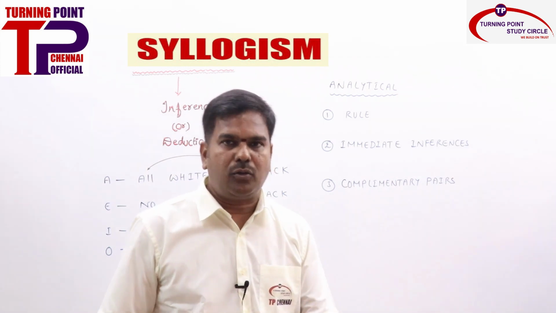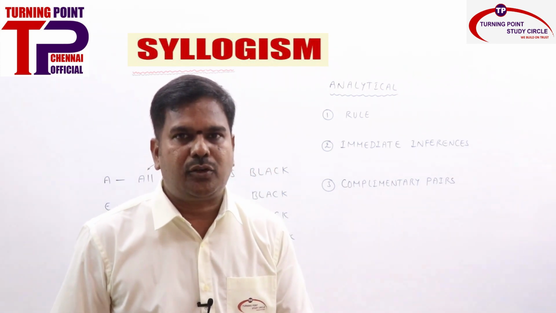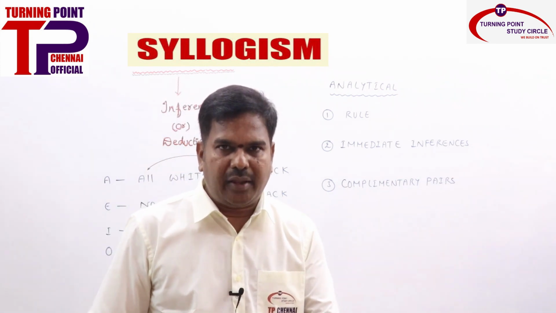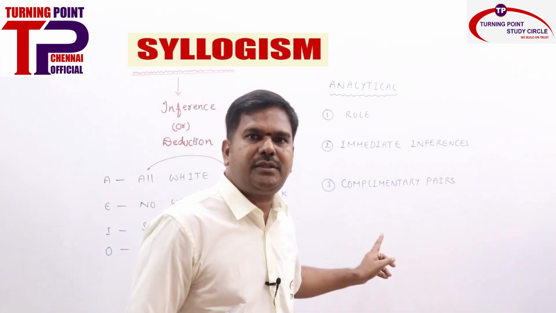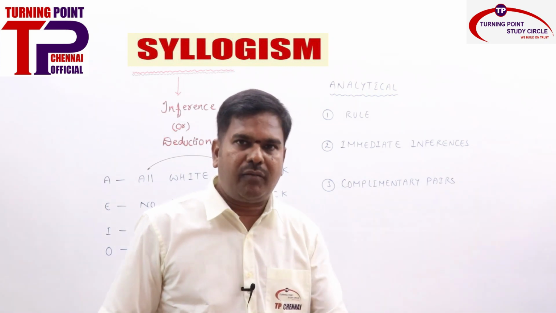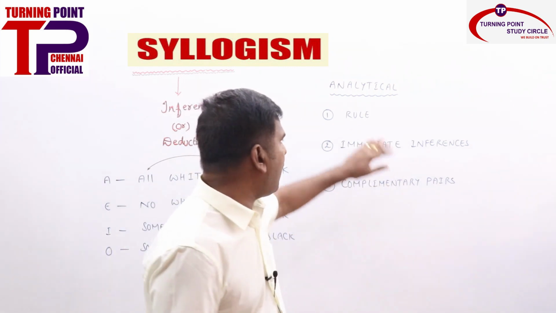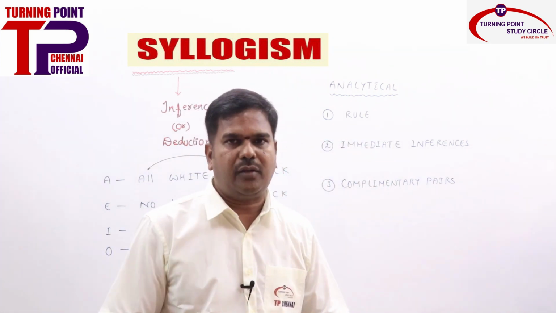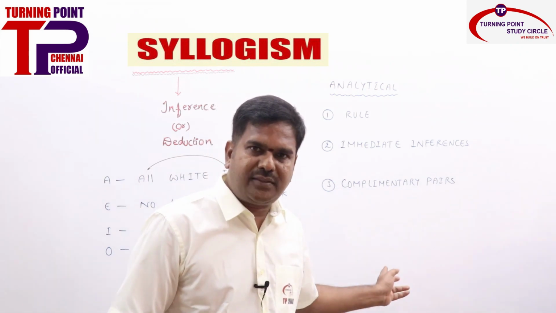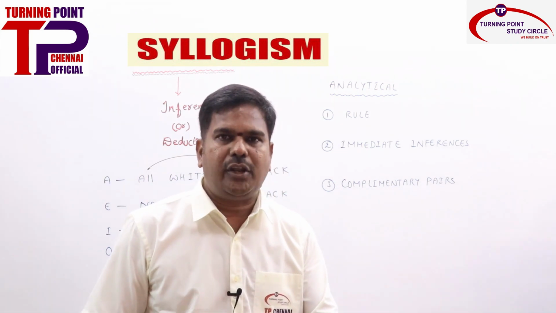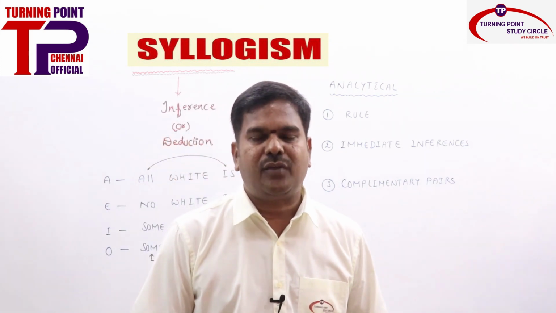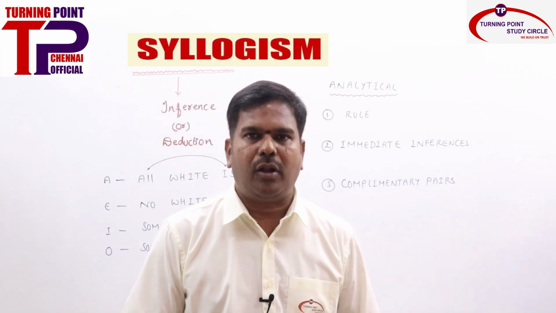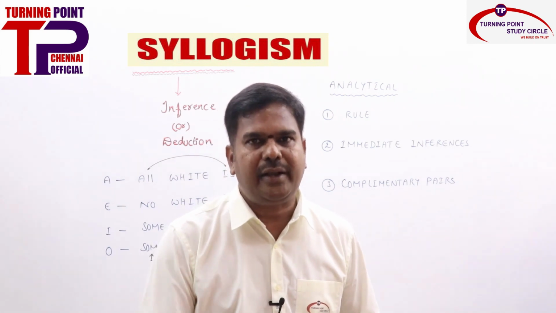For the final answer to the given question, you need to go through all these 3 stages, then only give the final answer. Just going ahead with the rules, we should not give the answer. We need to go through all these 3 stages, and finally only we need to tell the answer. That one you remember. Now we will see how the questions will be asked and how to solve the problems. All these things we will see in detail.